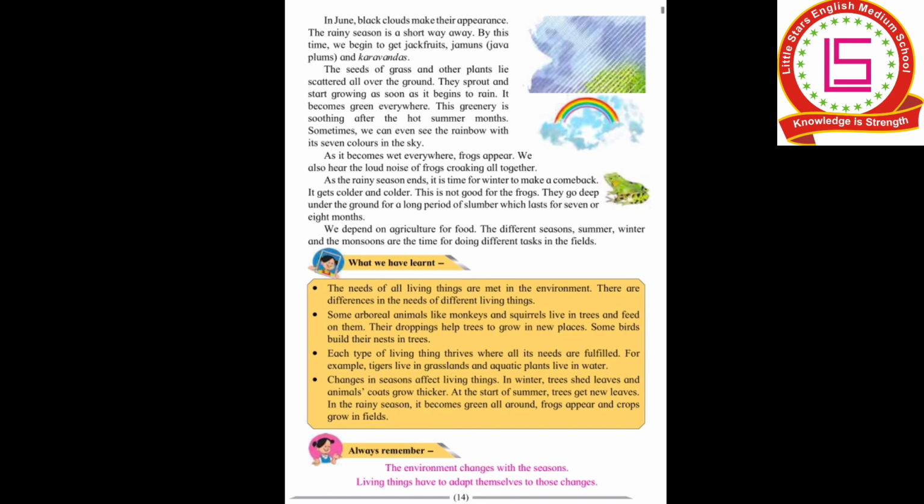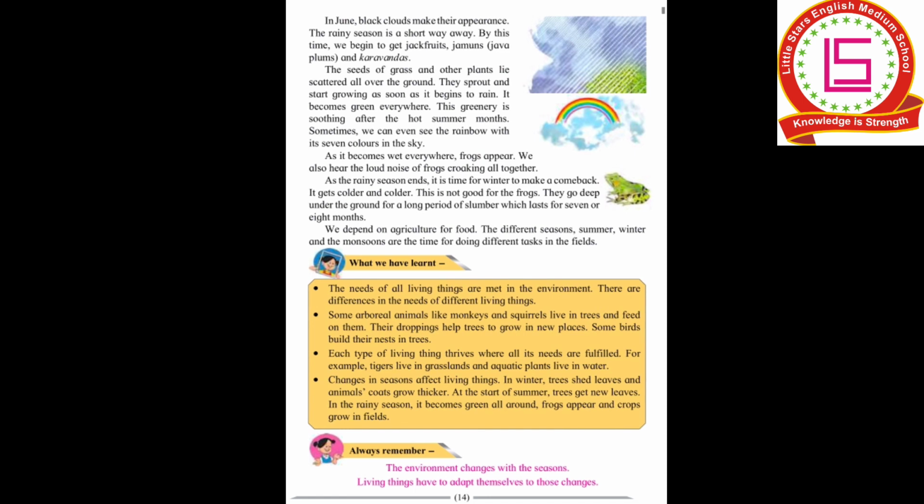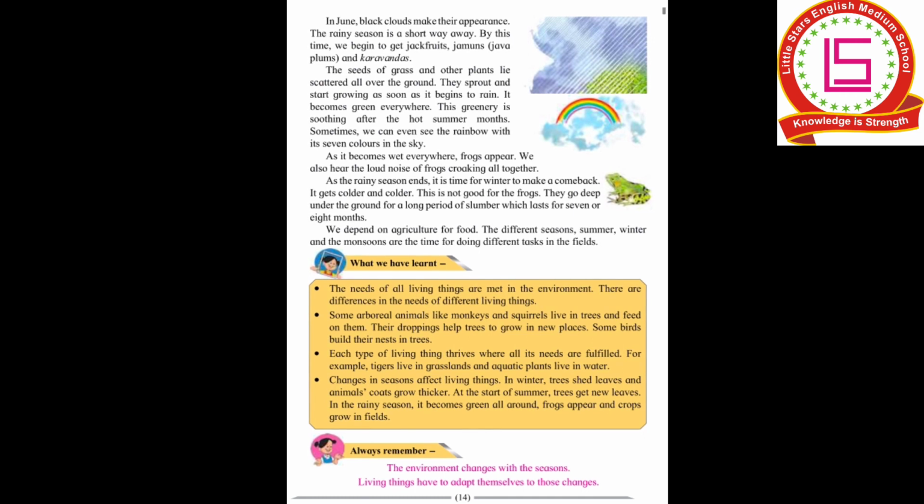As the rainy season comes, what do frogs do? They come out of their houses, and as the rainy season ends and the winter season starts, winter is not at all good for the frogs. So what do they do? They go underground and sleep for around 7 to 8 months.